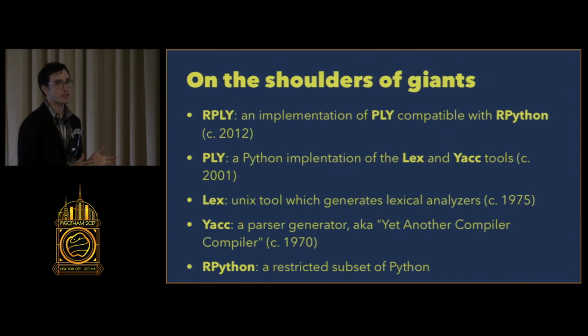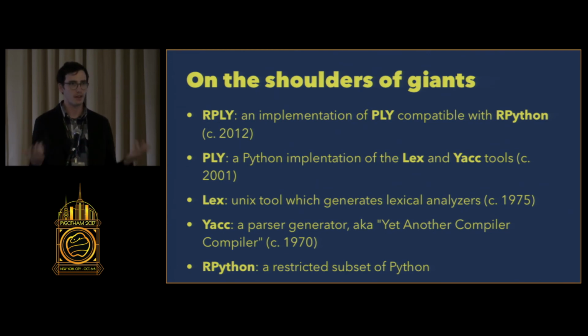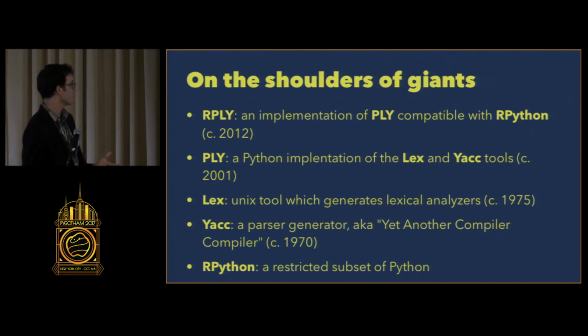And I want to quickly say that this whole thing is on the shoulders of giants, right? I didn't start from scratch and write a language. There's lots of tools available to you that you can use to write languages, and they're all of various vintages. The earliest ones are Lex and Yacc. And then there's a tool called PLY, which David Beazley, who's actually here, wrote. And then there's another tool called RPLY, which Alex Gaynor, another Python developer, wrote as a re-implementation of PLY. And so I'm going to use RPLY to implement this language.